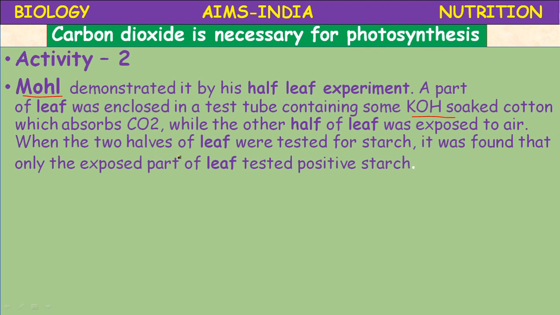When the two halves of the leaf were tested for starch, only the part outside the test tube, exposed to air, tested positive for starch.